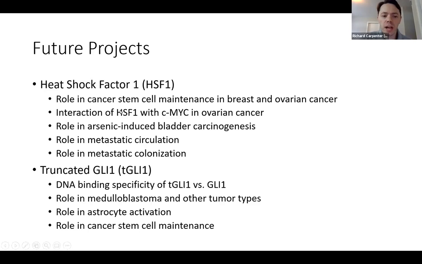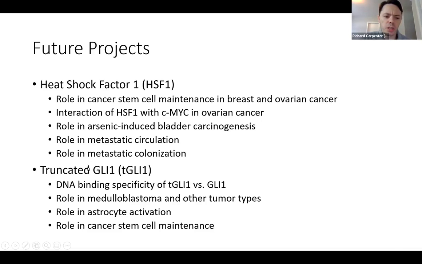We have also found an interaction between HSF1 and c-Myc, another transcription factor, in ovarian cancer, so we have some pretty interesting basic and translational studies to do. Another is the role of HSF1 in arsenic-induced bladder carcinogenesis. We have a model set up to mimic arsenic-induced bladder cancer specifically, and we know that HSF1 seems to be involved in that. There is also the role of HSF1 in metastatic colonization, as I just mentioned, and the role of HSF1 in metastatic circulation as well.